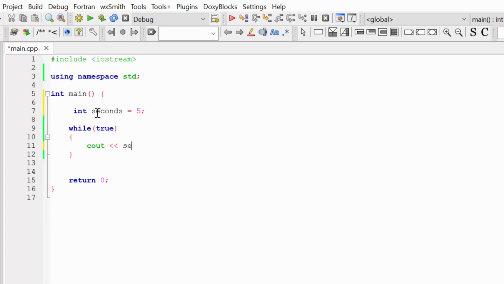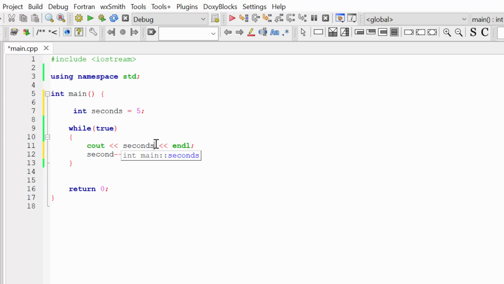And I'm going to write the amount of seconds in the console. And after this, I will reduce my amount of seconds. I'm going to use decrements for this. And you remember that when we discussed increments and decrements, we said that we can use increment and decrement as postfix and prefix.